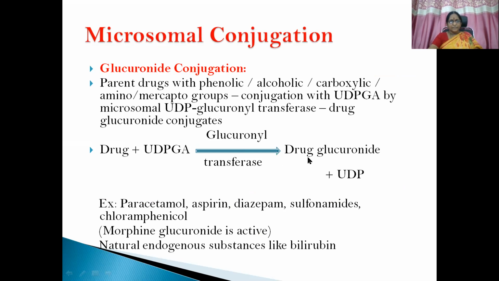This results in drug glucuronide liberation along with a UDP molecule. Examples are paracetamol, aspirin, diazepam, sulfonamide, chloramphenicol, etc. But the exception is that morphine glucuronide is active, which we have discussed earlier. And natural endogenous substances like bilirubin also go through this process, which is why we use it for therapeutic purposes also. We'll see the advantages later.